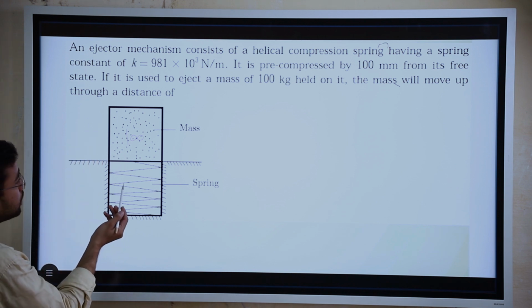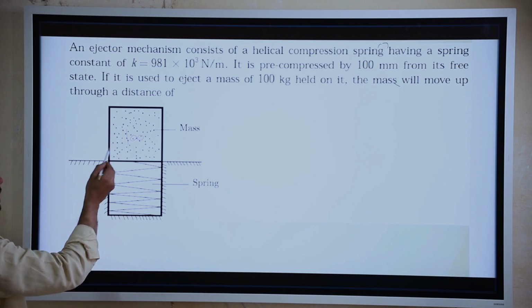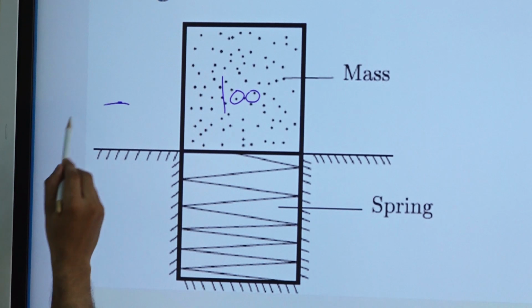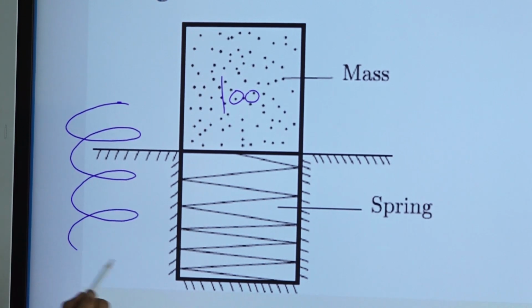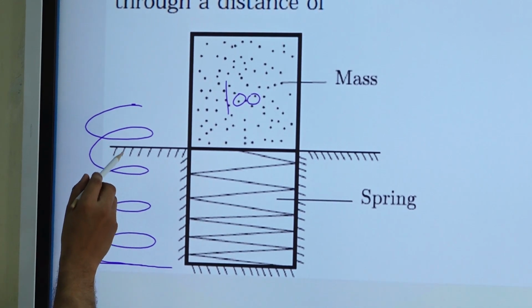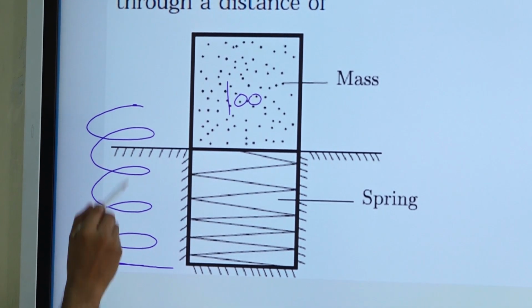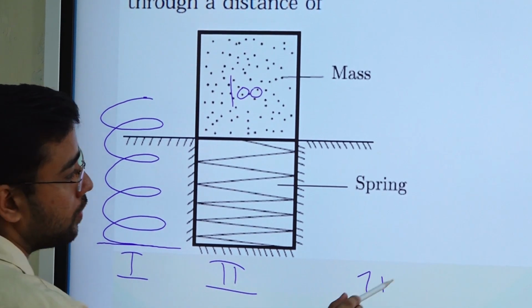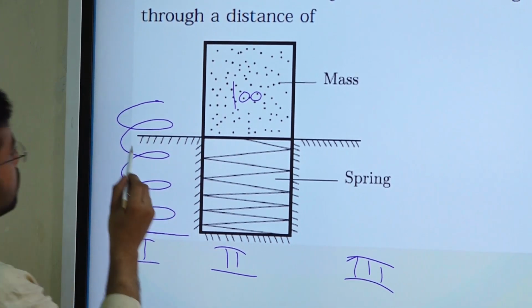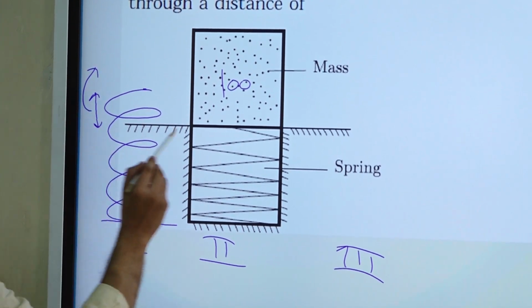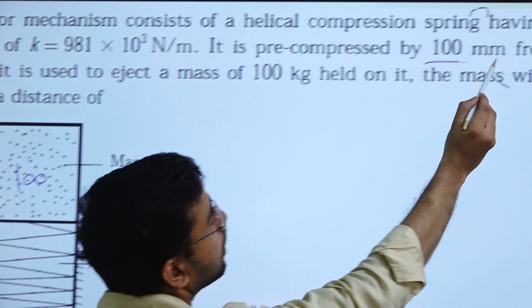Let us draw the initial condition when we did not have the mass. That time we will have this spring. In free condition, this spring will not have any compression. This is the first part, and the second part and third part also we are going to draw. This distance is given in the question, that is 100 millimeter.